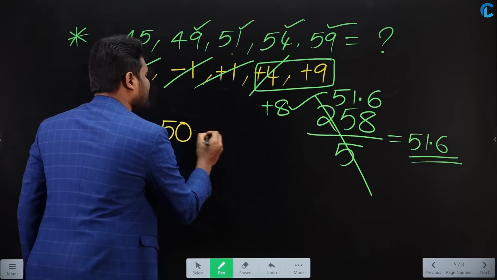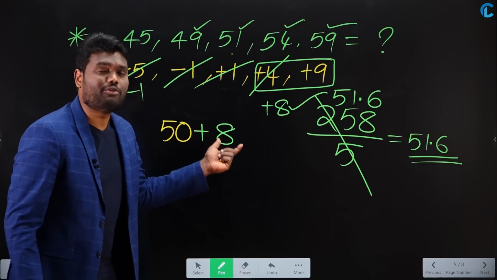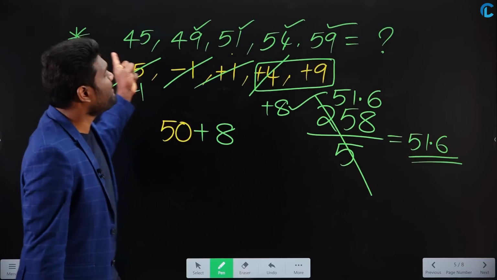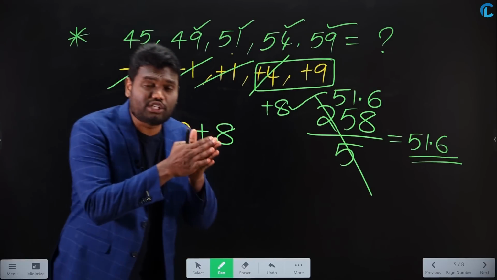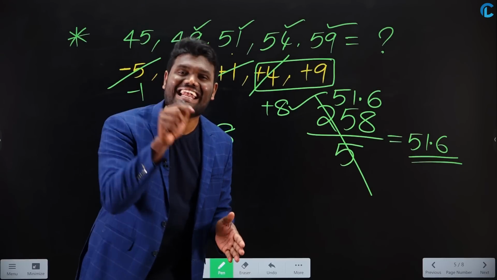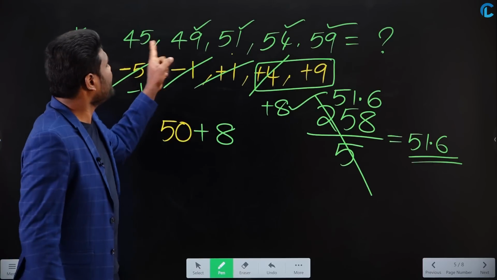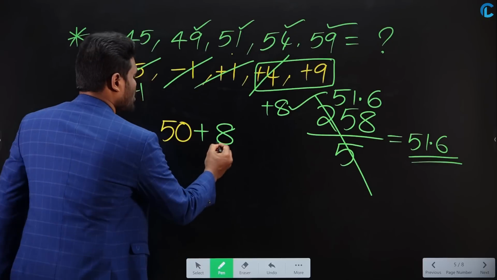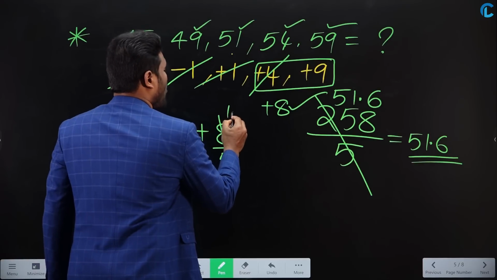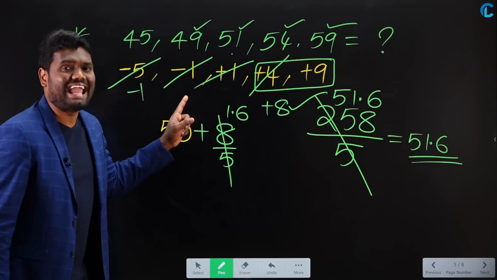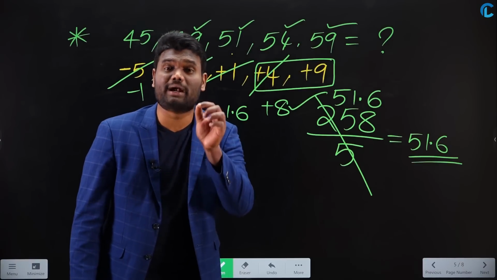As I got 8 extra, now you need to add this 8. But don't forget one thing. You got this 8 extra when you are comparing all these numbers. That is the reason this 8 extra should be distributed for all of them and then added. How many numbers do you have here? Total you have 5 numbers. So distribute this to all the 5 numbers. 8 by 5 is nothing but 1.6. Why? Because 5 goes into 8 one time and you're left with 3 remainder. 3 by 5 is nothing but 0.6.